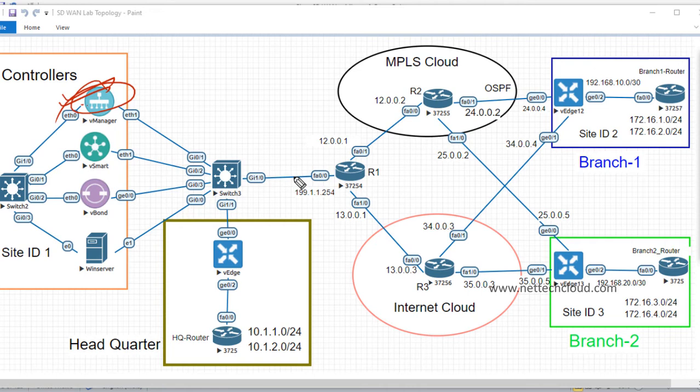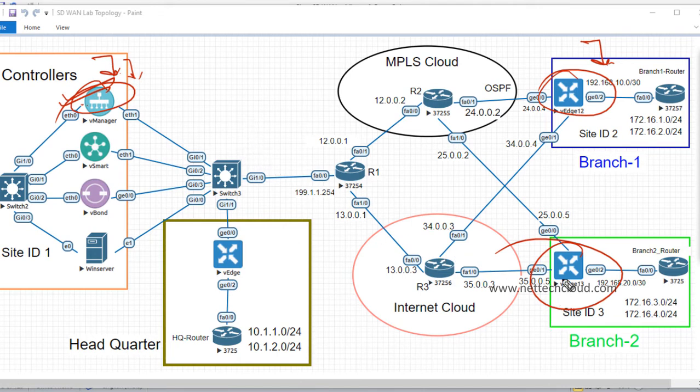Let's say I want to check what path this edge device is taking in order to reach branch 2 for telnet traffic. Really, I don't need to go to the branch side and then initiate some traffic. No, from here only, from the management server itself, we can simulate the traffic for any specific application, ICMP or any service-based traffic. So simulation here is very, very simple, very easy, and it's all done from this centralized controller. Really, SD-WAN has too many benefits, right?